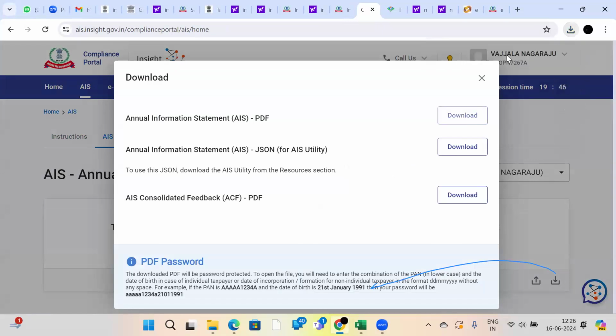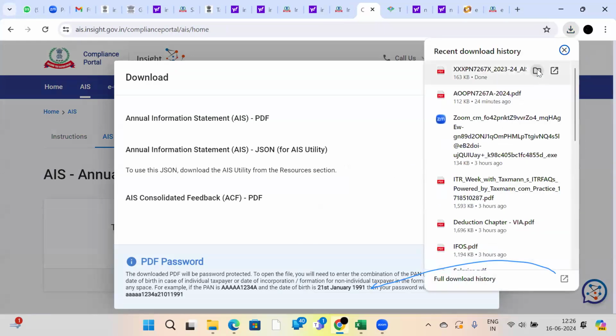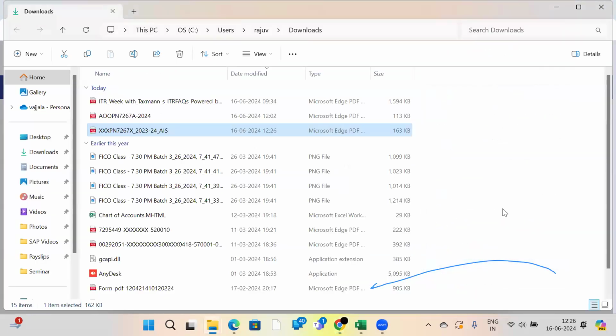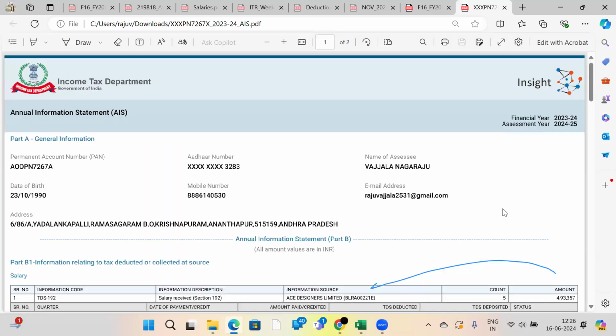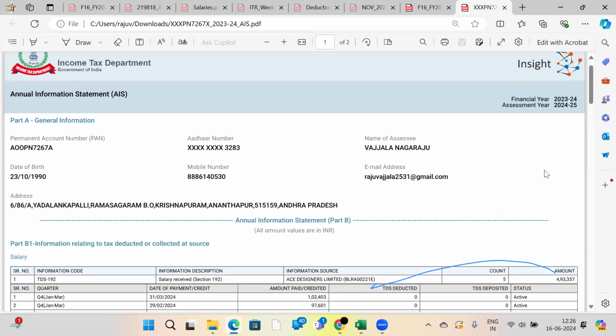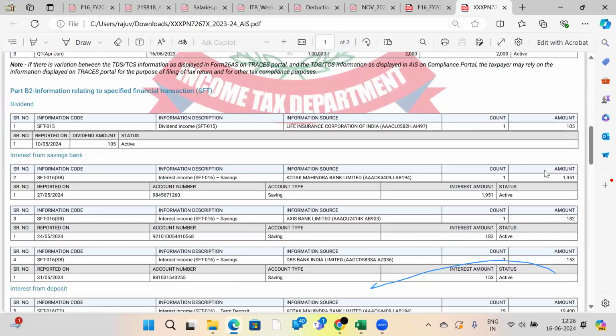In this annual information statement, you will get whatever incomes you have earned during the financial year. The password to open this AIS form is your PAN number in small case and your date of birth in DDMMYYYY format. See, it will open like this. You will get it generated like this.